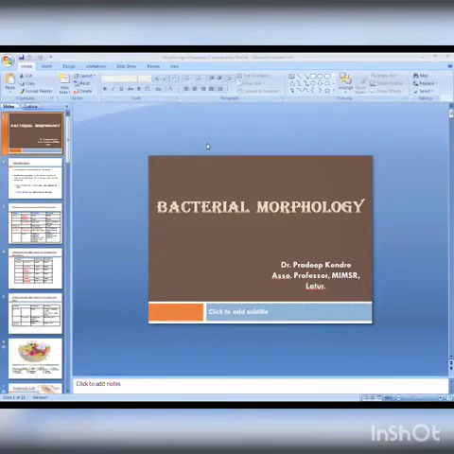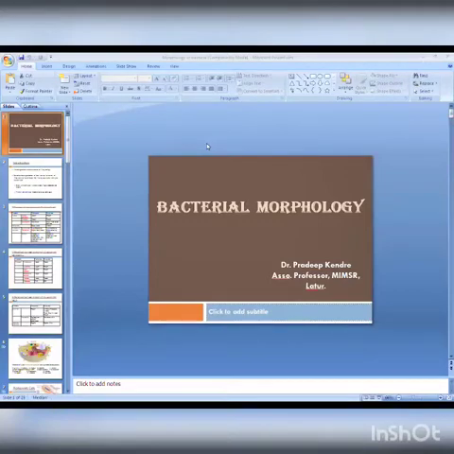These microorganisms are ubiquitous in nature. They cause contamination, they cause disease, they cause decay, and that's why it is very important to study them. Previously there were only two kingdoms, plant kingdom and animal kingdom. But by studying the intracellular structure of these organisms, a third kingdom was created for these microorganisms, known as Protista.